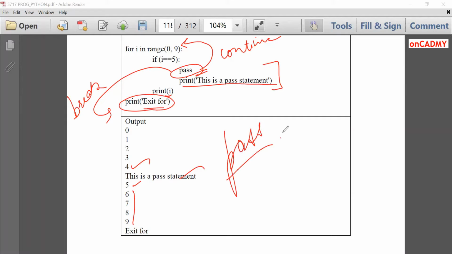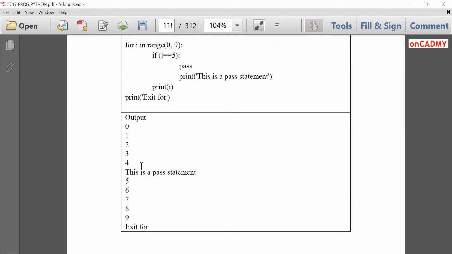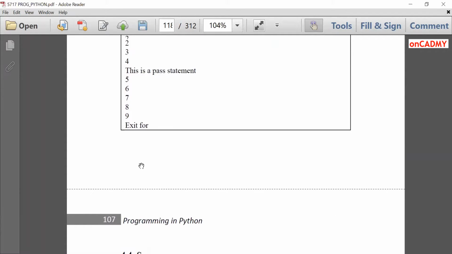So we have studied about break, continue, and pass statements, which are very important, and they control the flow of the program as required by the programmer or need of the project, whatever you are performing. Fine.